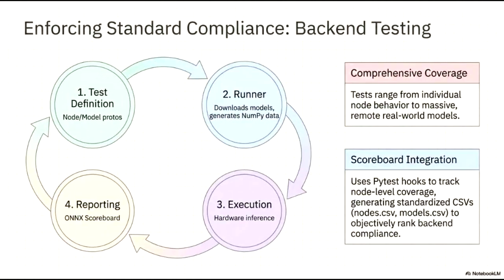To enforce standard compliance during backend testing, we follow a structured 4-stage cycle. We begin with test definition, which involves setting up node and model protocols. This is followed by the runner phase, where models are downloaded and NumPy data is generated. Next, we proceed to execution to perform hardware inference. And finally, we move to reporting using the ONNX scoreboard. This approach ensures comprehensive coverage, ranging from individual node behavior to massive, remote, real-world models.